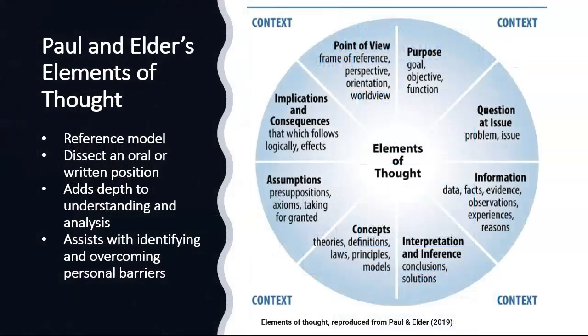Many resources throughout the course will refer to and elaborate upon the Paul and Elder model of critical thinking presented here. You'll want to become very familiar with the elements of thought and the vocabulary used. In a nutshell, the elements of thought is a process that helps you methodically identify the problem and dissect it into its component parts, asking questions along the way. The purpose is to add depth to your understanding and analysis, and to address any barriers such as prejudice or bias that contribute to your ability to see things objectively.